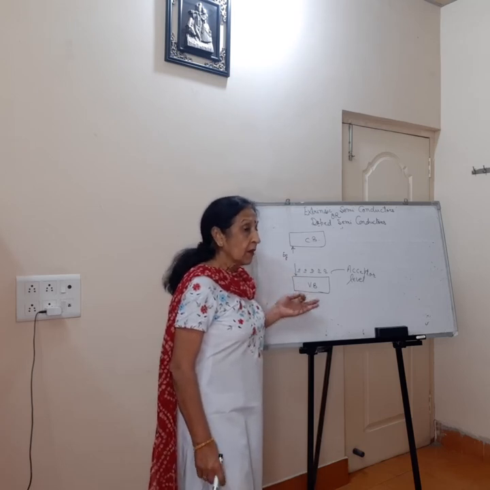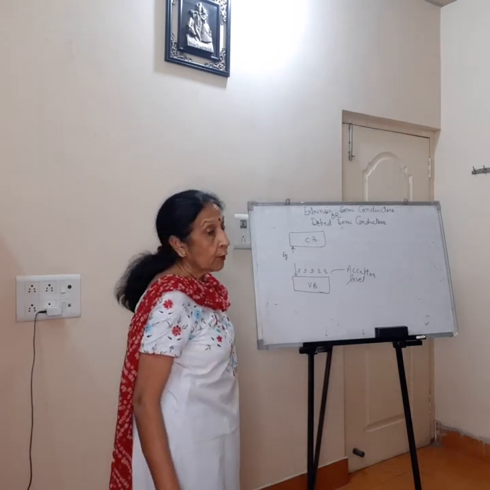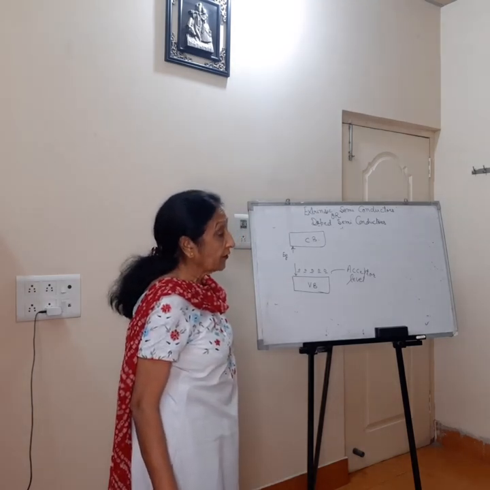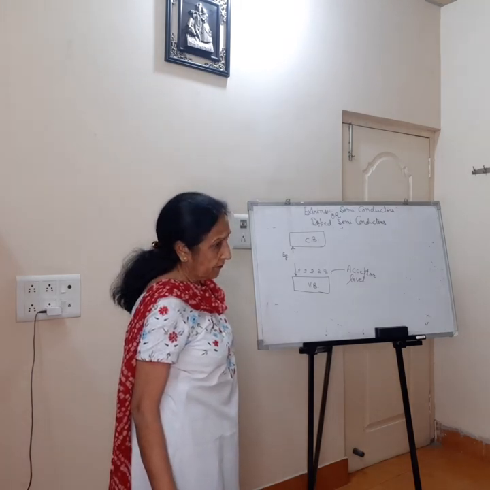Those holes will form discrete energy level known as acceptor level just above valency band.